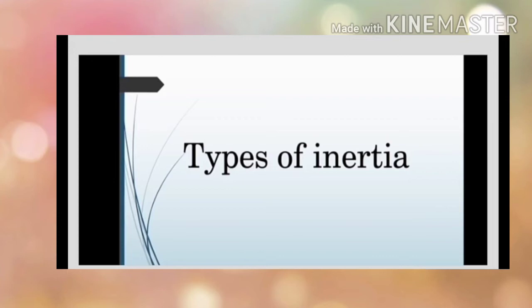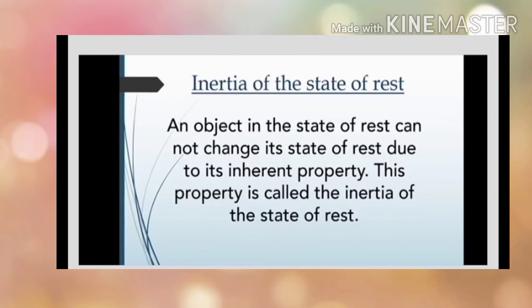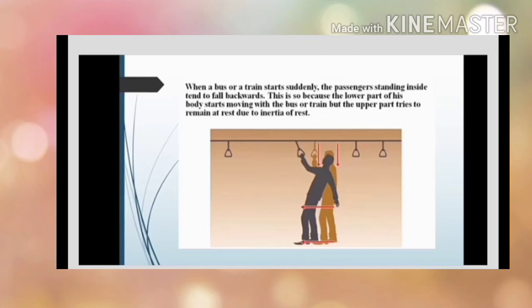Next point, types of inertia. First type, inertia of rest. An object in the state of rest cannot change its state of rest due to its inherent property. This property is called the inertia of rest. For example, when a bus or train starts suddenly, the passengers standing inside tend to fall backwards. This is because the lower part of the body starts moving with the bus or train, but the upper part tries to remain at rest due to inertia of rest.